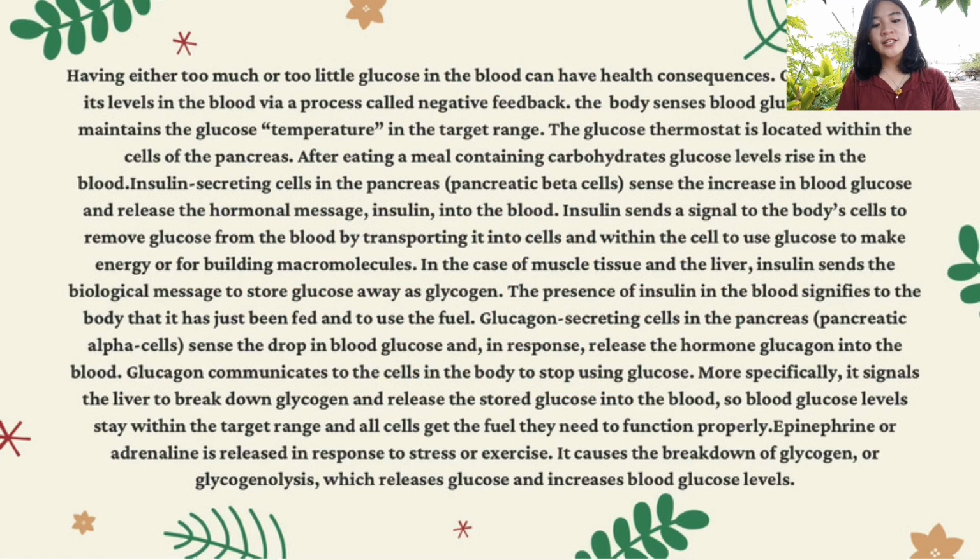I'm going to discuss the topic of maintaining blood glucose levels. Either too much or too little glucose in the blood can have health consequences. Glucose regulates its levels in the blood via a process called negative feedback. The body senses blood glucose levels and maintains them in the target range. The glucose thermostat is located within the cells of the pancreas.